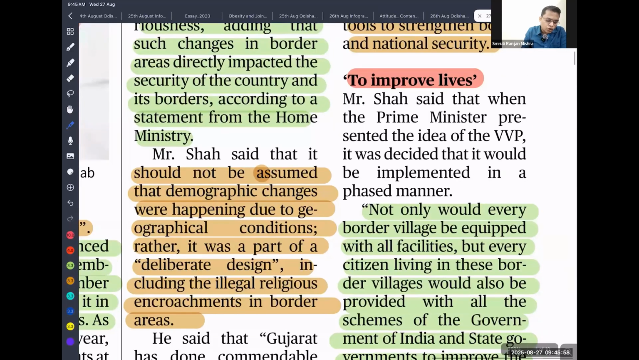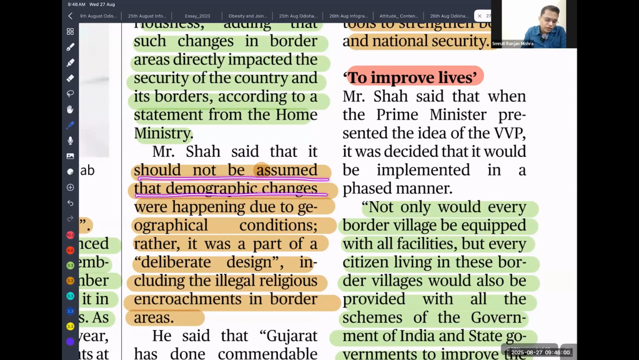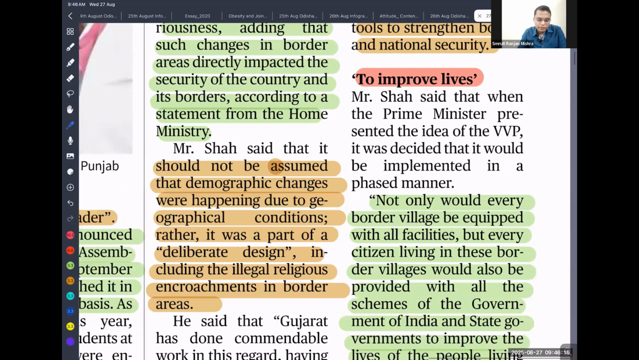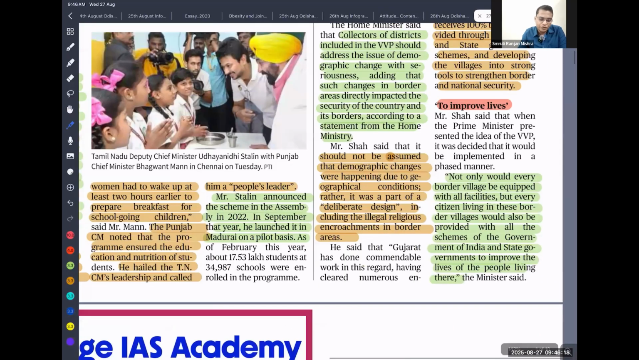It should not be assumed that demographic changes are happening due to geographical conditions. Rather, it is part of a deliberate design. He directed that it is not happening just because of a geographical problem, but because of some country in our neighborhood. They are making a deliberate attempt to change the border composition, and later that can fuel disturbances, and later on they can capture it.